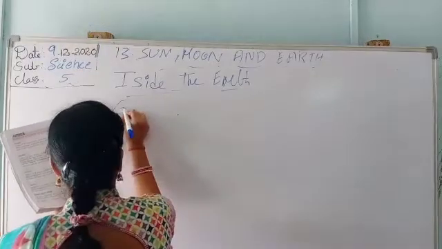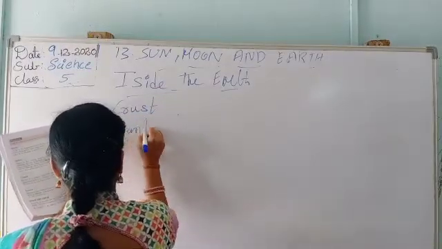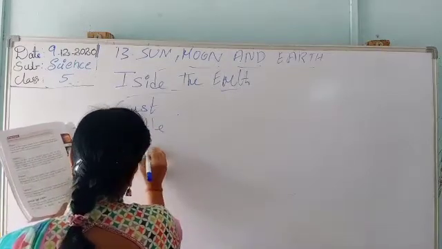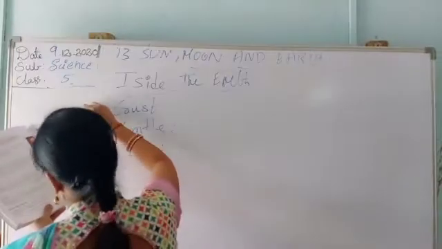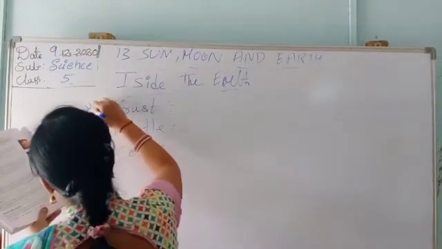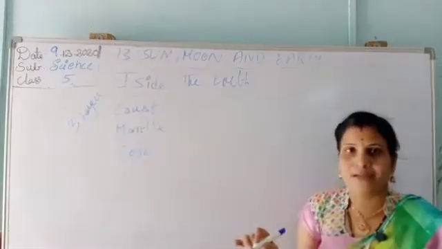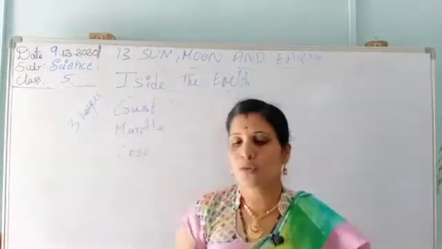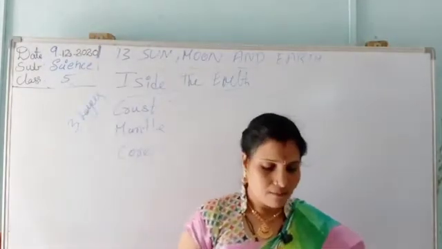The first one is the crust, the second one is the mantle, the third one is the core. These are the 3 layers. There are 3 layers inside the earth: crust, mantle, core. We will see what is meant by crust, mantle, core.